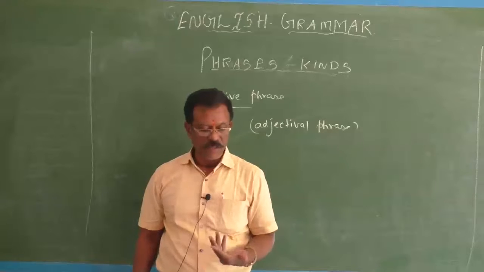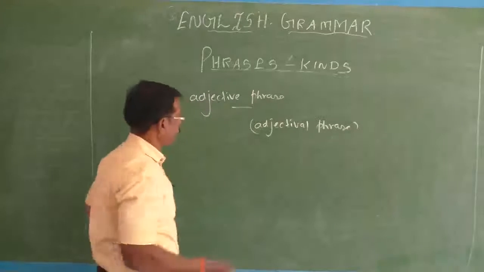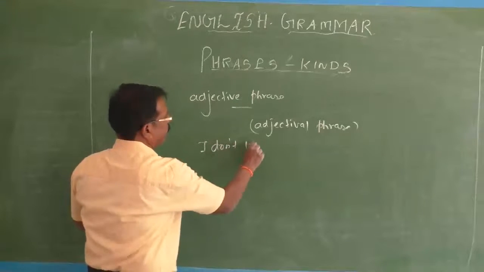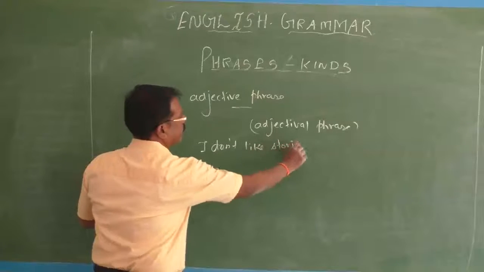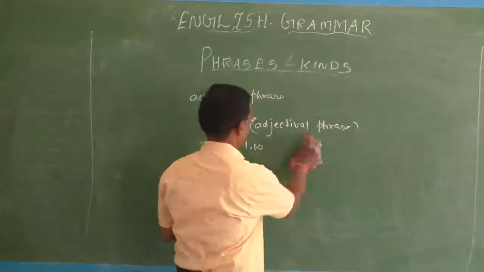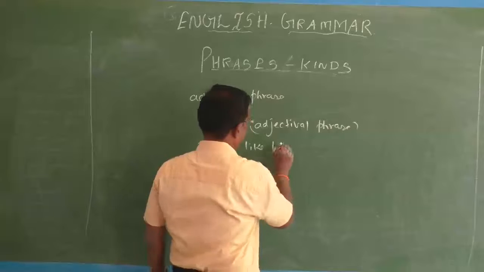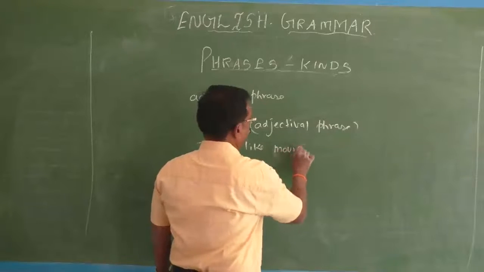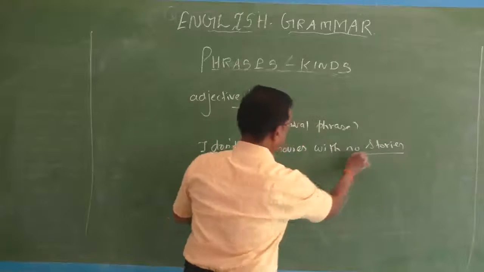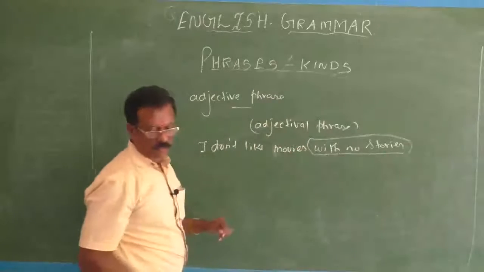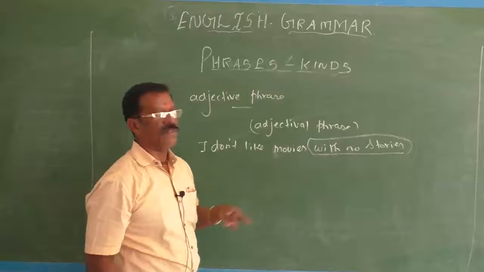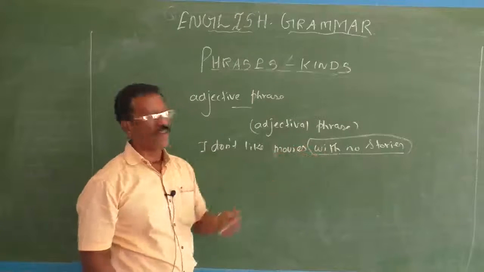I don't like movies with no stories. I don't like stories, or I don't like movies. Better you can give: I don't like movies with no stories. Here, with no stories, this is an adjectival phrase. Here it starts with a preposition. It describes the movies. Here with no stories, we don't have any adjective.